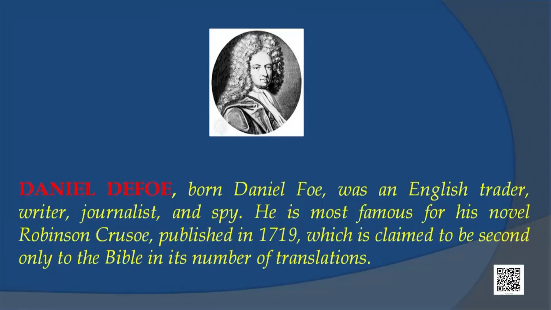Daniel Defoe was an English writer, journalist, trader and spy. He is most famous for his novel Robinson Crusoe, published in 1719, which is claimed to be second only to the Bible in its number of translations.